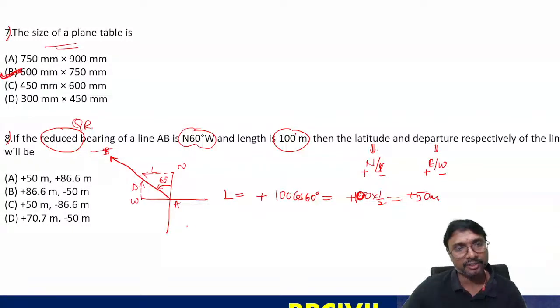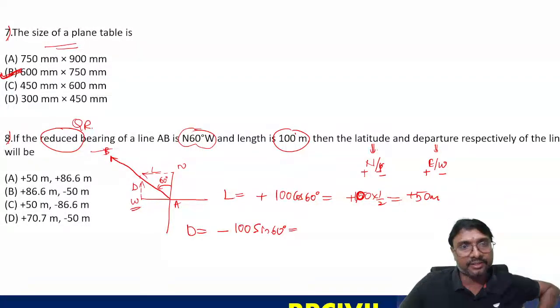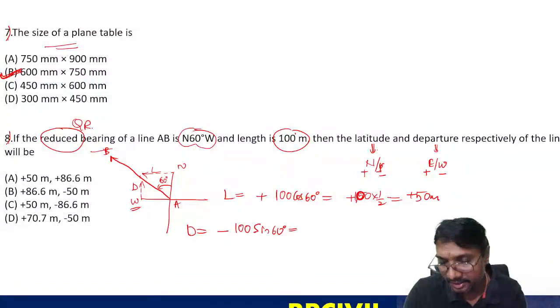What is the departure? The departure will be negative now because it is on the west side. West side means departure is negative. So minus 100 sin 60. Is it clear?